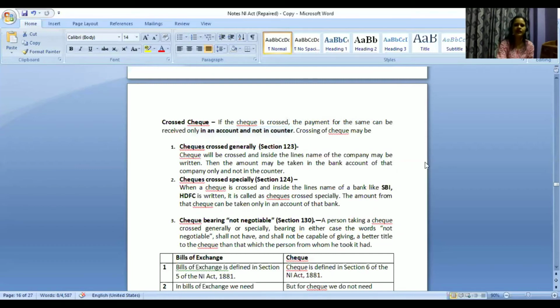Receiving the payment in counter or in account? Ma'am, in account, I think we will get the money directly in our account, through passbook or something. In counter means we have to go to the counter. Okay. So in counter as in cash, right?